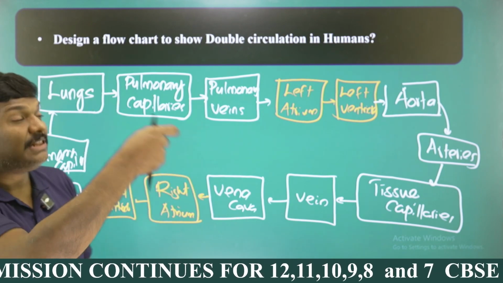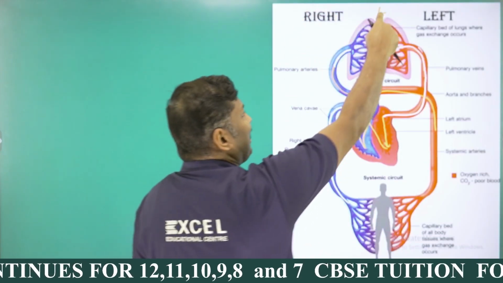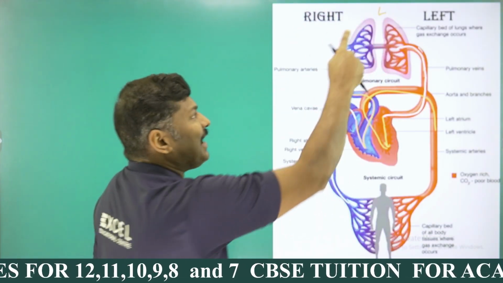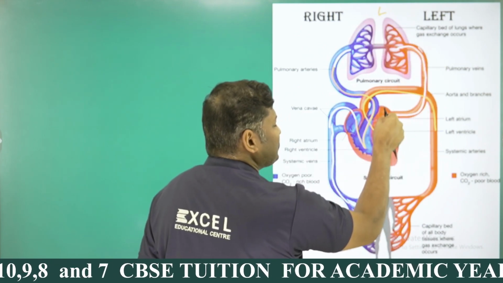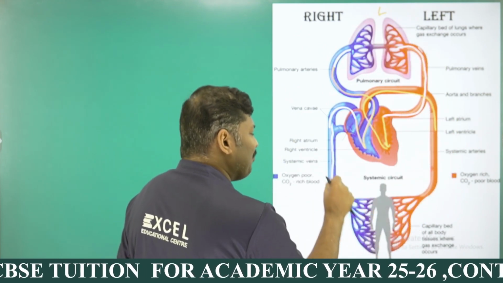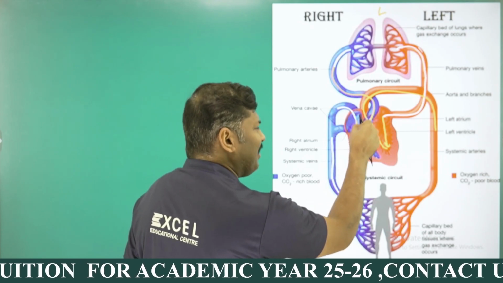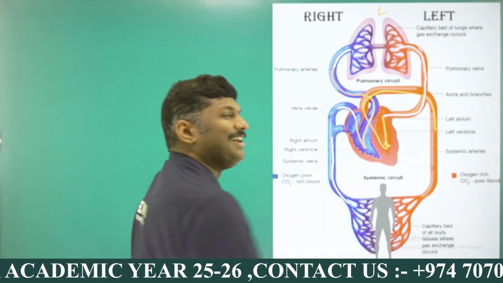Sure, a short question. There may be a chance for asking some sub questions from this topic, my dear student. I will repeat one more time. All of you listen please, last time please. The lungs, pulmonary capillaries, pulmonary vein, left atrium, left ventricle, aorta, artery, tissue capillaries, vein, vena cava, right atrium, right ventricle, pulmonary artery, pulmonary capillaries, and lungs, my dear student.